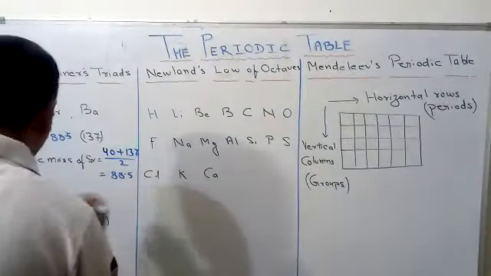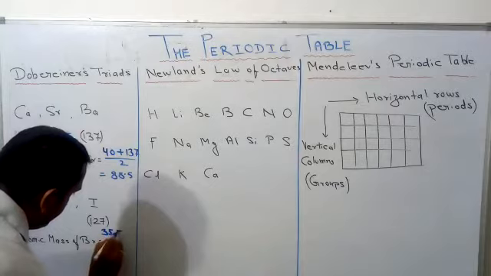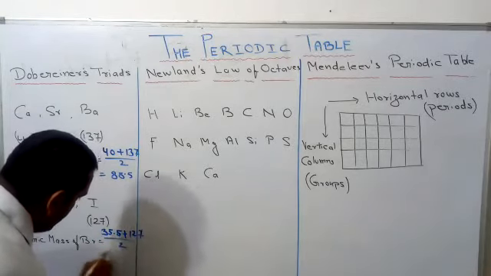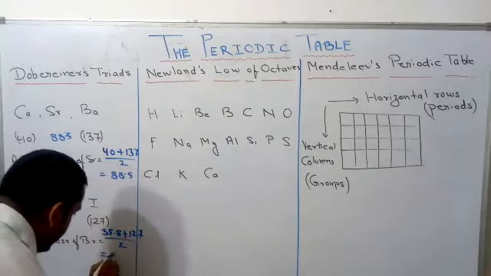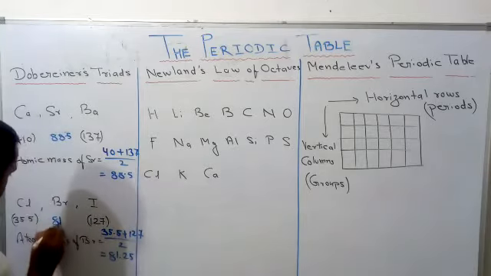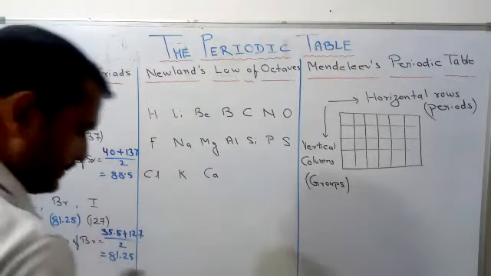So chlorine's atomic mass is given 35.5 plus iodine 127 divided by 2. We are getting the answer 81.25. So 81.25 is the atomic mass of bromine.